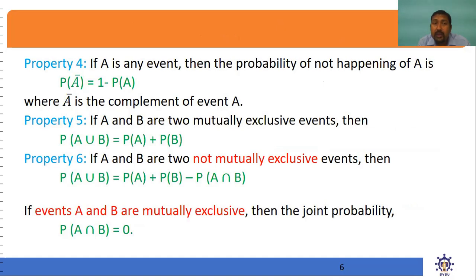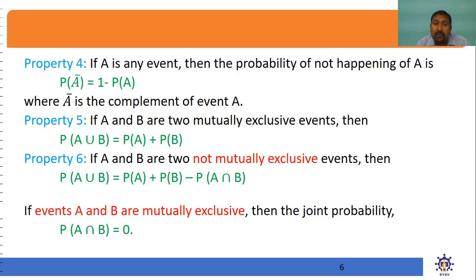Now the next property is, if A and B are two mutually exclusive events, that means nothing is common between them, then probability of A union B is equal to probability of A plus probability of B. Another subset is, if A and B are not mutually exclusive events, that means there is something common between events A and B, then probability of A union B is probability of A plus probability of B minus probability of A intersection B. Now if the events A and B are mutually exclusive, then the joint probability A intersection B is equal to 0, because there is nothing common between them.